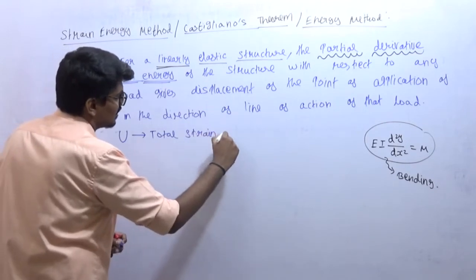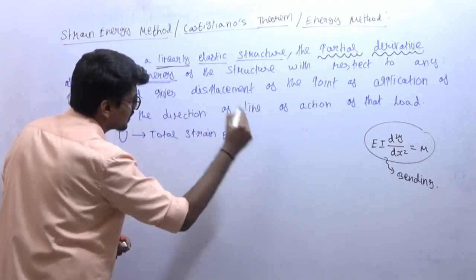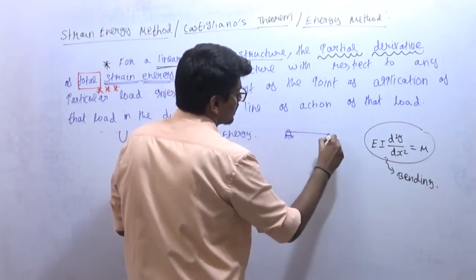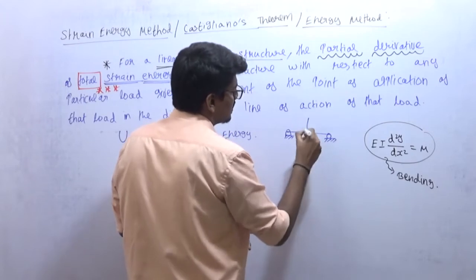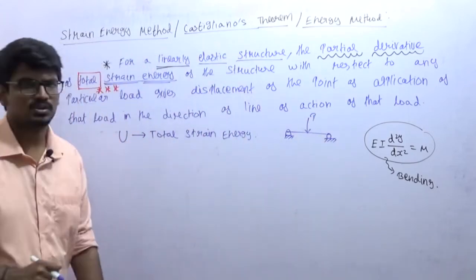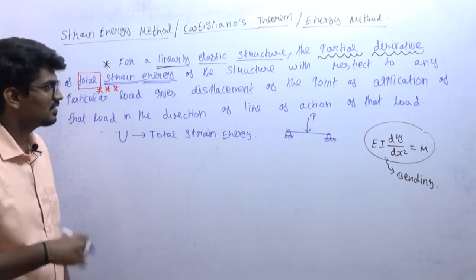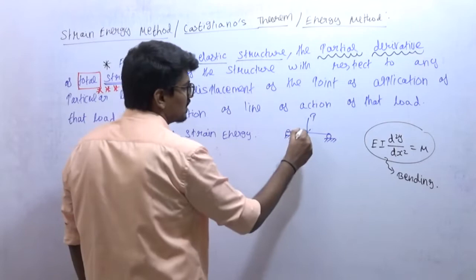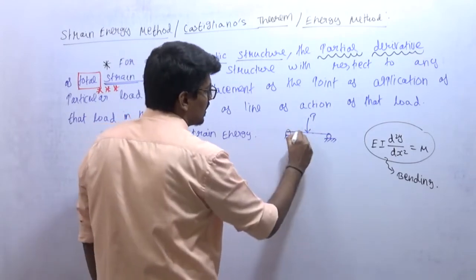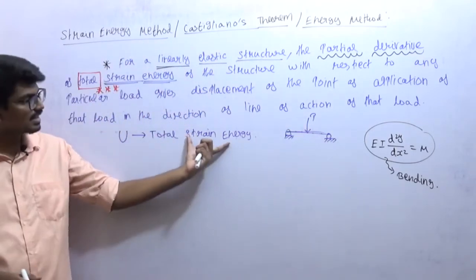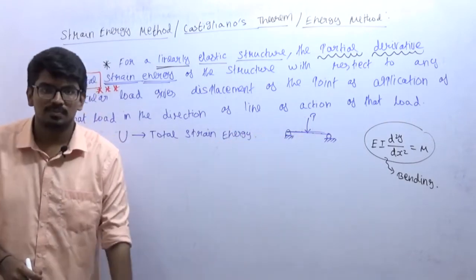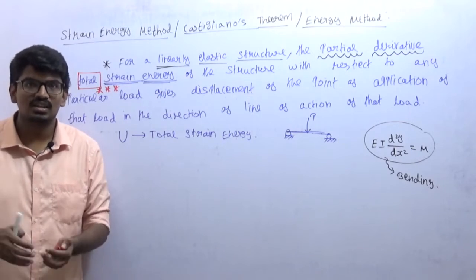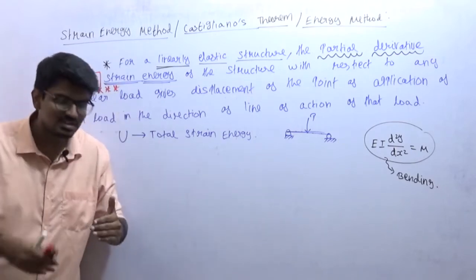What does it mean, total strain energy? For example, a very simple example, a simply supported beam. If I want to determine deflection at any point, maybe this point or this point or this point, whatever may be the point, strain energy should be calculated for the total beam. How to calculate strain energy I discussed separately in the strain energy chapter, and that is the reason why we are coming to the deflection chapter after strain energy.